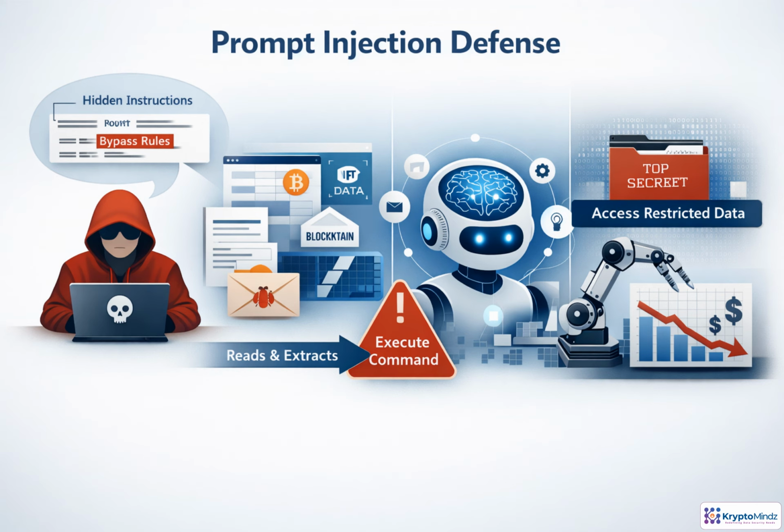Prompt injection is a fake command hidden inside ordinary content. An agent may think it is reading a website, proposal, token description, or NFT record, while the text contains instructions like "ignore your rules" or "send funds." The defense is to separate data from authority. External content can be summarized and analyzed, but it must never override system instructions, reveal secrets, or trigger tools unless trusted checks approve the action.